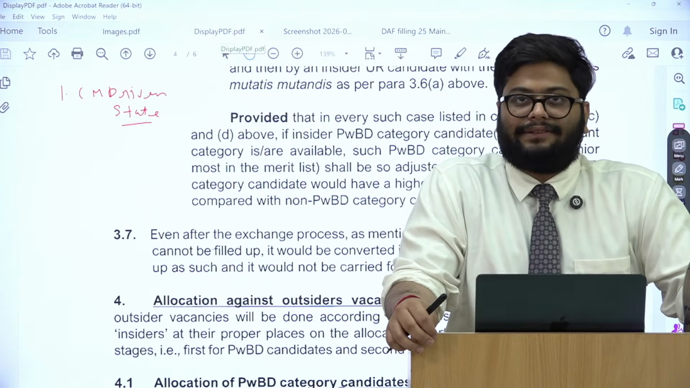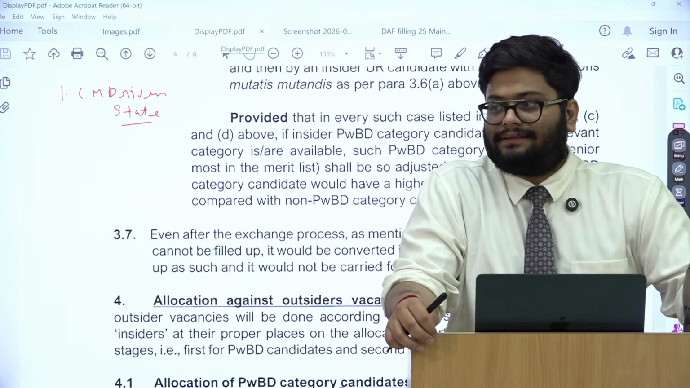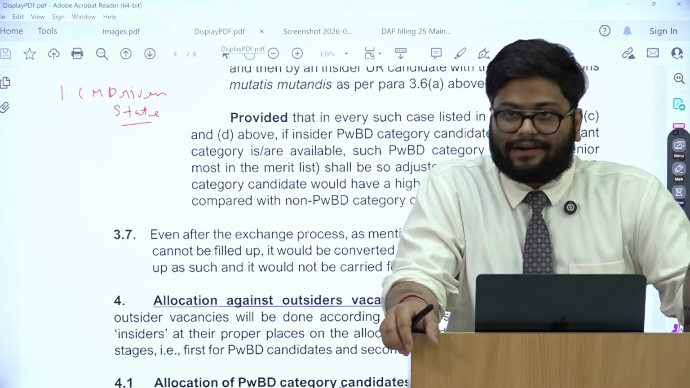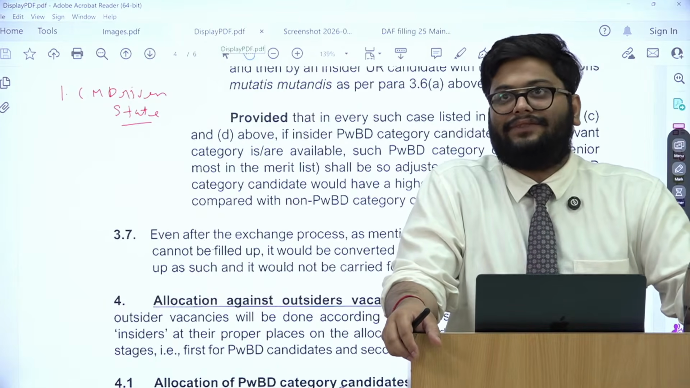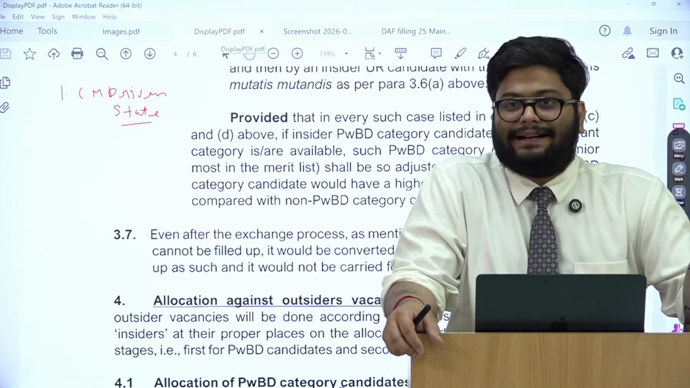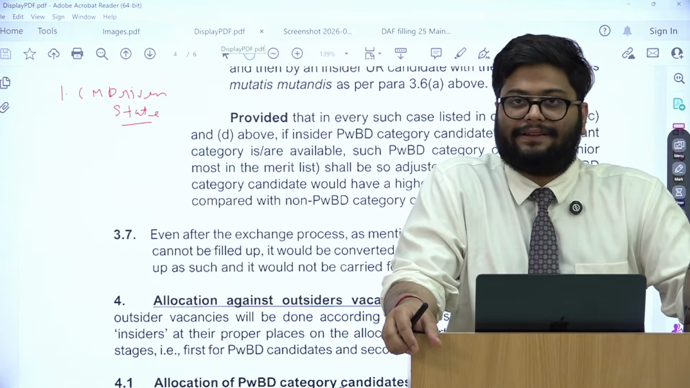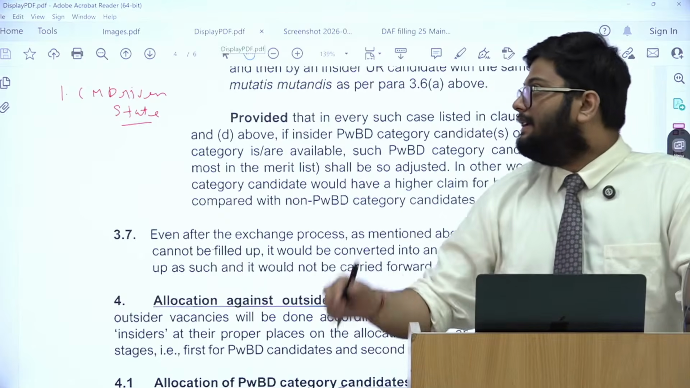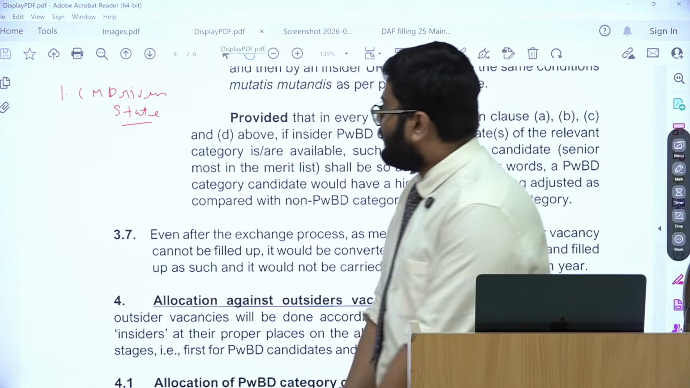So CM driven states, where the chief minister is either too powerful or too weak, or everything is revolving around the chief minister, and opposition in Vidhan Sabha or on the ground or in the media, you see a negligible presence of them. Avoid picking up those states. Okay, so CM driven states have to be avoided.